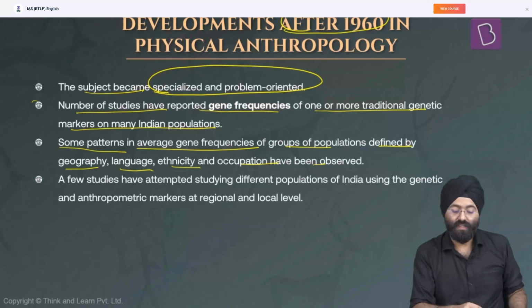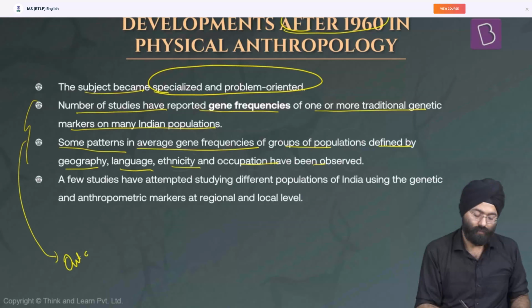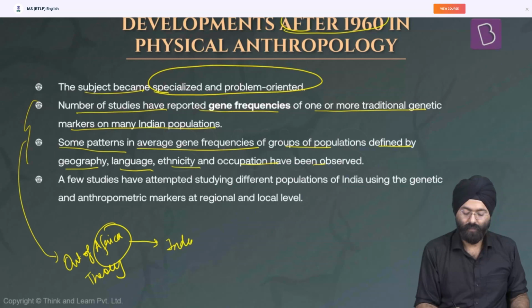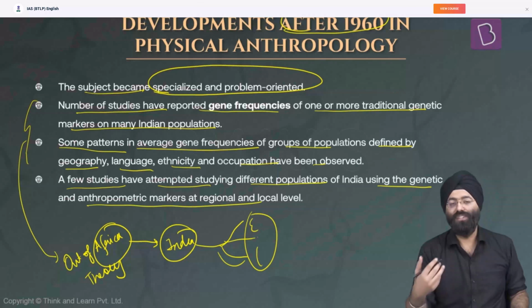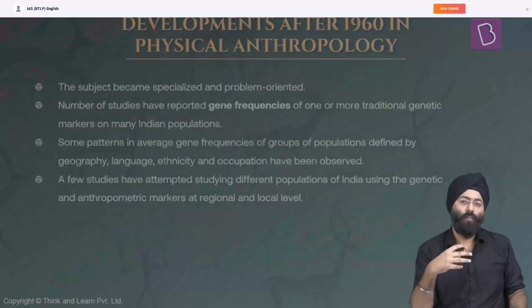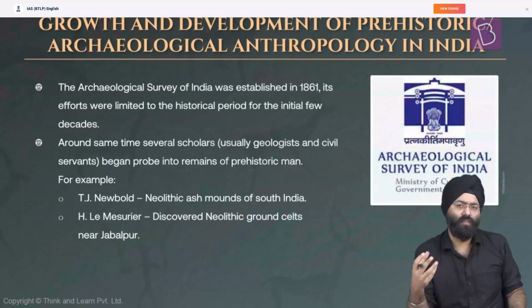It is because of genetics that we even have the Out of Africa theory, which says that people migrated from Africa and came to India, and from India they went on to other regions, Europe and various other countries. This has been possible because of the genetic studies that were taking place. So it's very important; you can quote this as an example. A few studies have attempted to study different populations using genetic and anthroposcopic markers at the regional and local level. This is associated more with genetical studies, correlations, and the differences between various segments of societies.